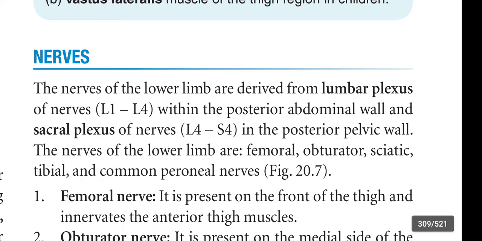Once again, the nerves of the lower limb are derived from the lumbar plexus of nerves L1 to L4 within the posterior abdominal wall and sacral plexus of nerves L4 to S4 in the posterior pelvic wall. The nerves of the lower limb are femoral, obturator, sciatic, tibial, common peroneal nerves.